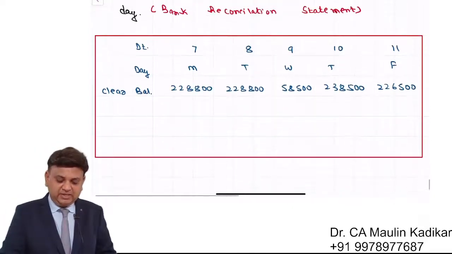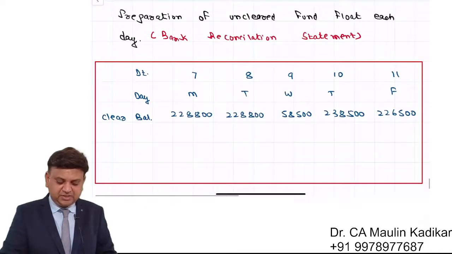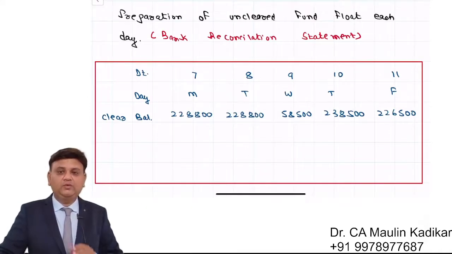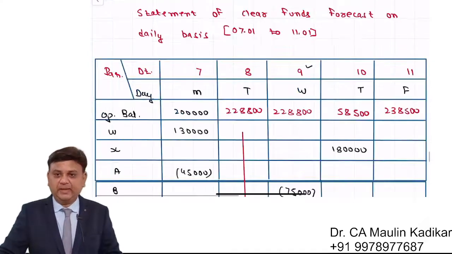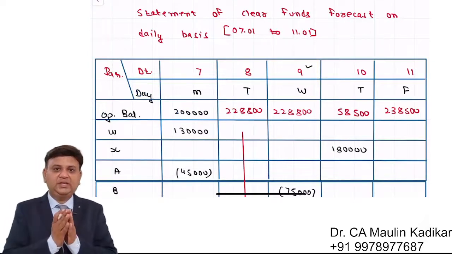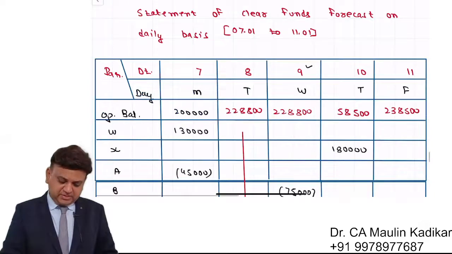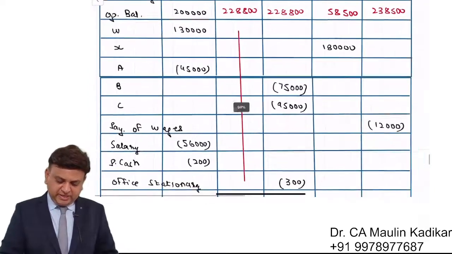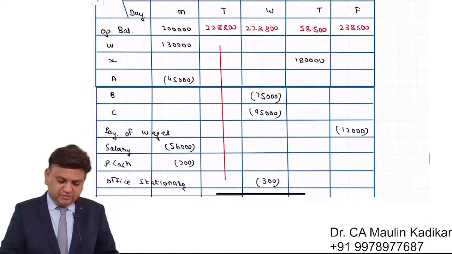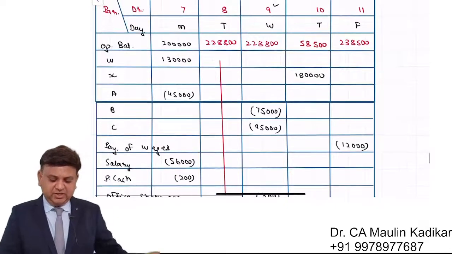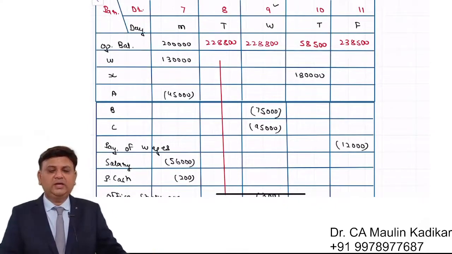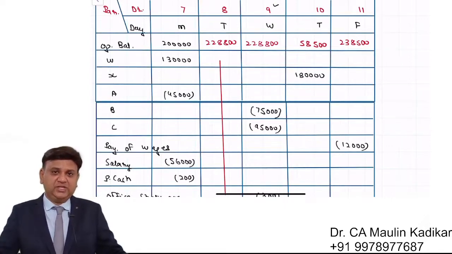Now over here, let us have discussion on which transactions will come in reconciliation. Friends, here is clear funds forecast. I want you to write in the chat box that from all these transactions, tell me at least one transaction which will not come in the reconciliation statement.